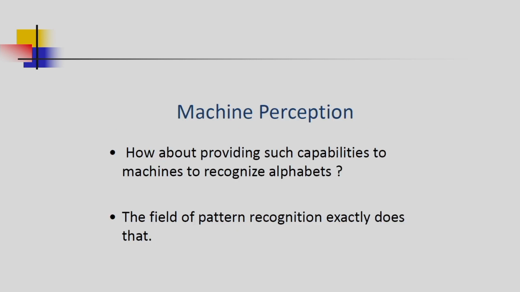Now next one is machine perception. How about providing such capabilities to machines to recognize alphabets? In this case also we have to train the machine, and after this the machine can recognize different alphabets. So first thing is the training, and after this the testing.